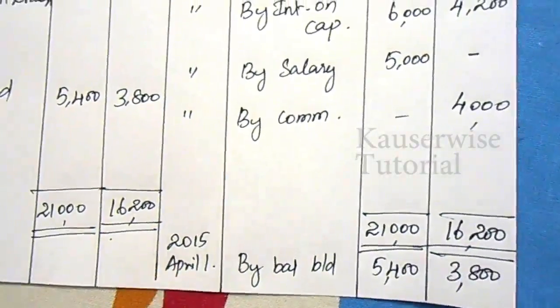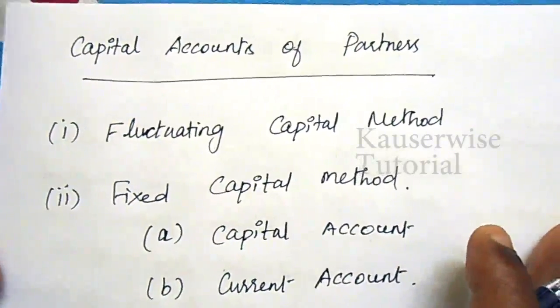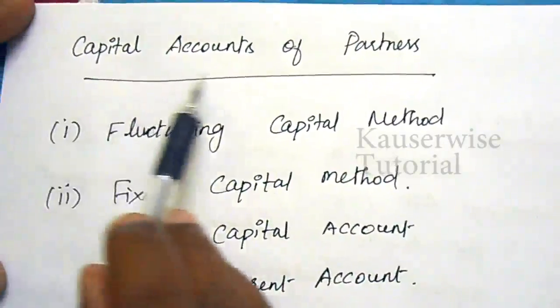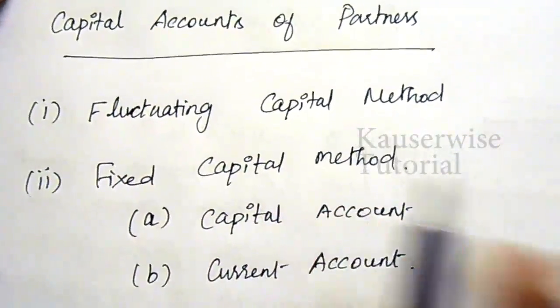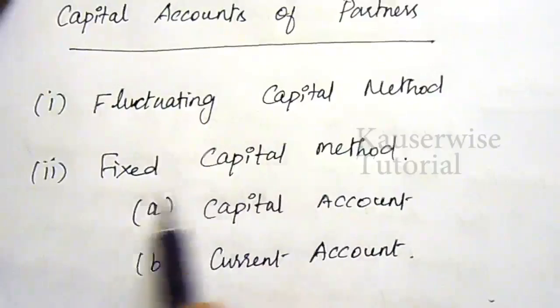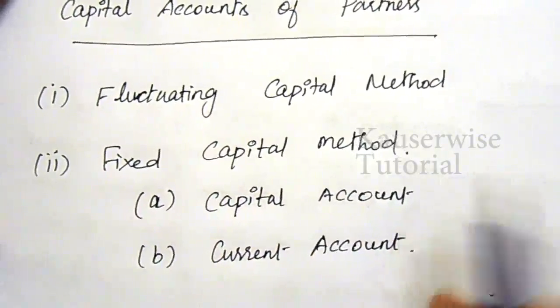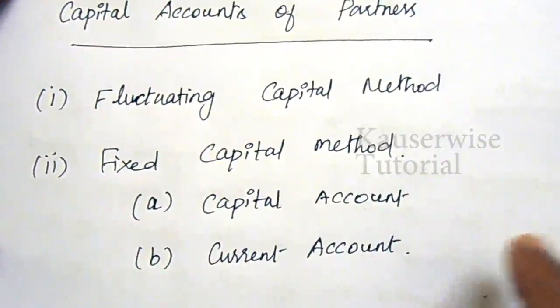See, in the accounts of a partnership firm, we have discussed the capital accounts of partners. In capital accounts, we have discussed two methods, the fluctuating capital method and the fixed capital method. Hope you all understand this concept. Thank you.